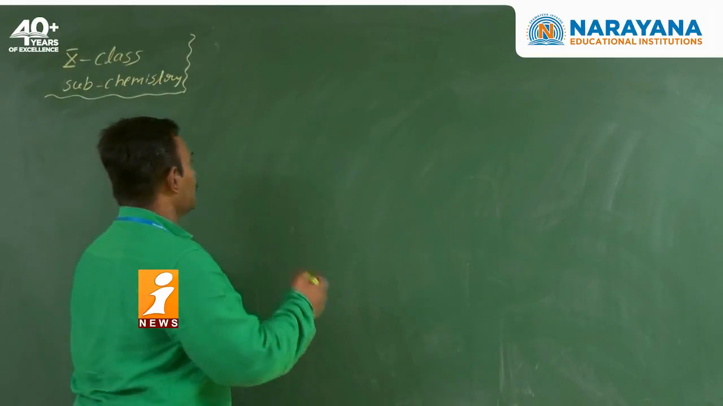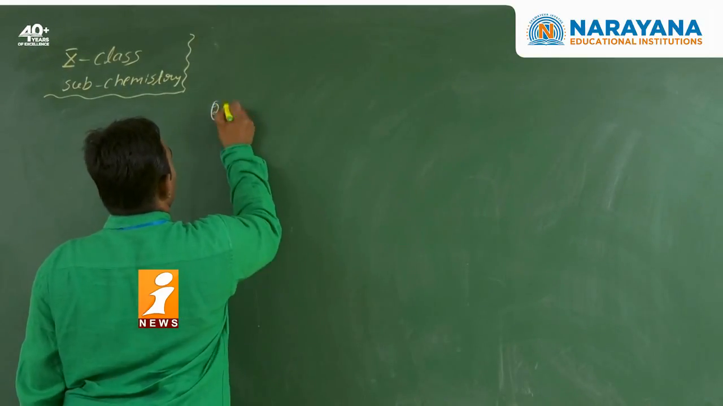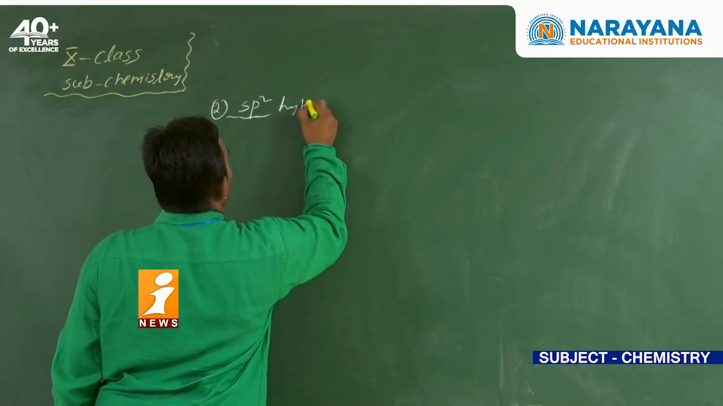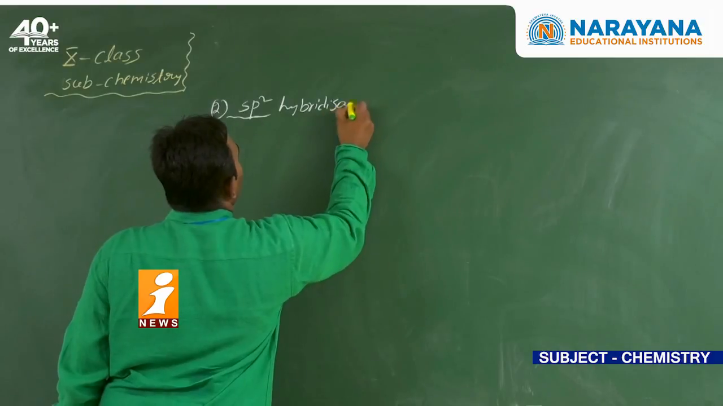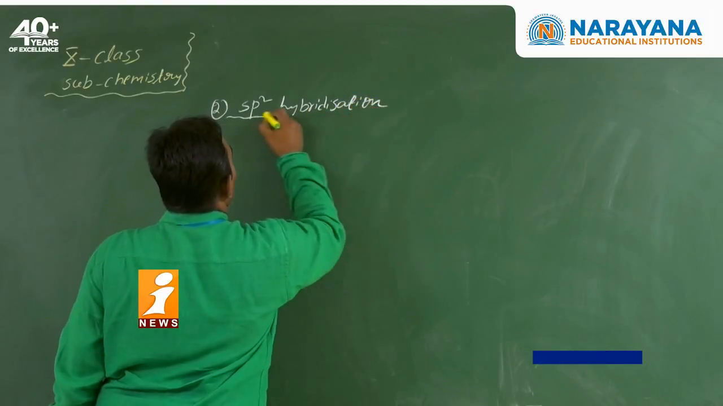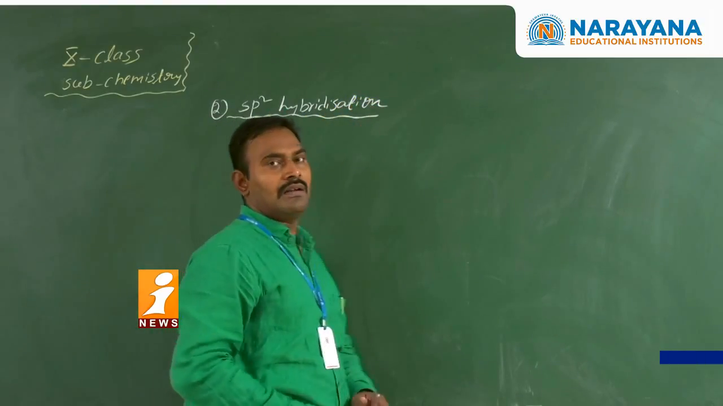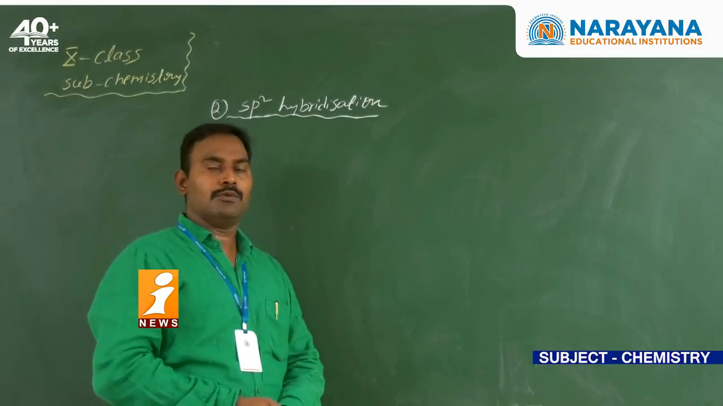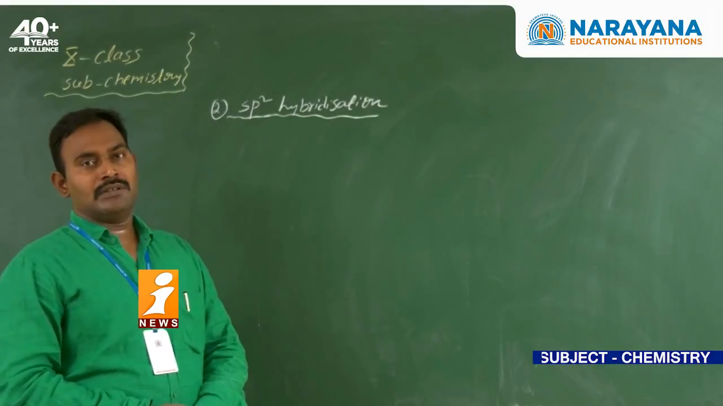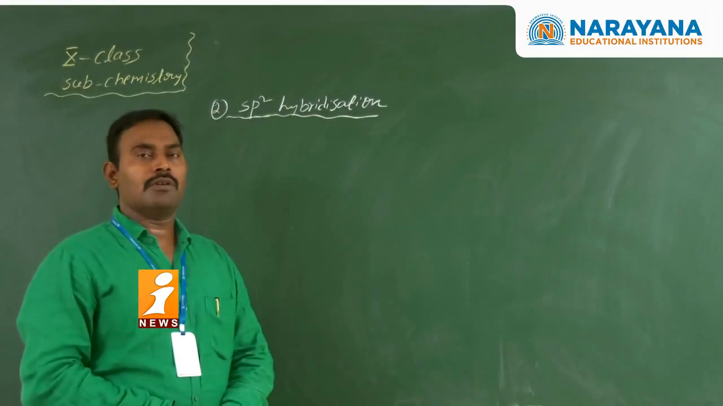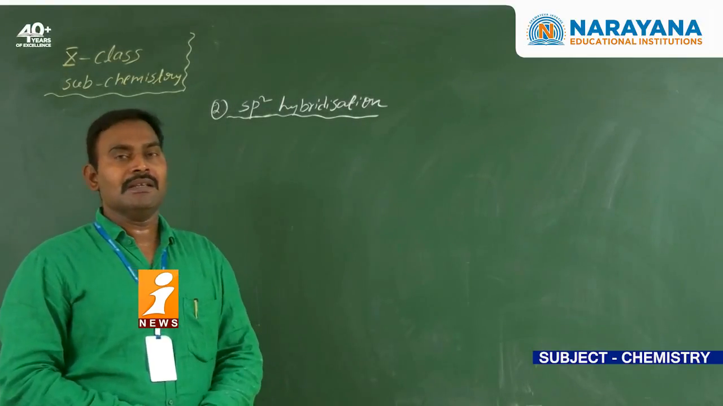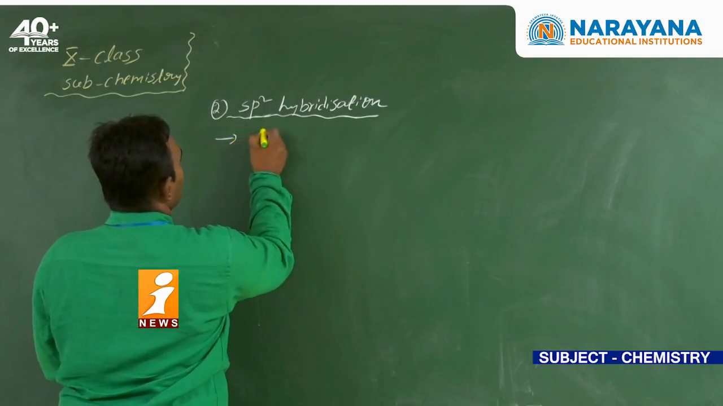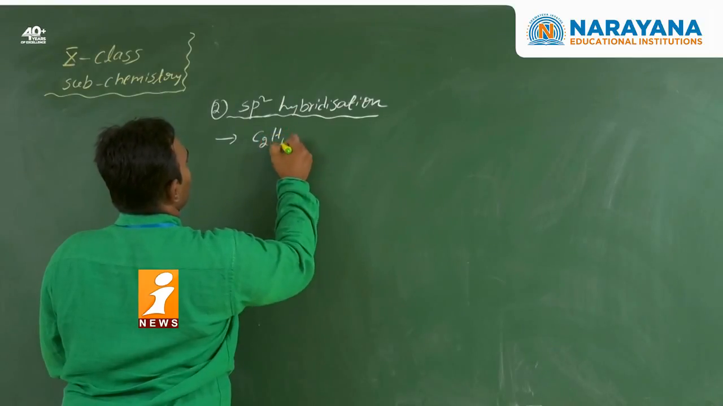Now coming to sp2 hybridization, the second one. What is the meaning of sp2 hybridization? It is the combination of one s orbital and two p orbitals, which produces three sp2 hybrid orbitals. The shape of the molecule will be trigonal planar, and the bond angle will be 120 degrees. Here I am taking the example of C2H4, ethene.